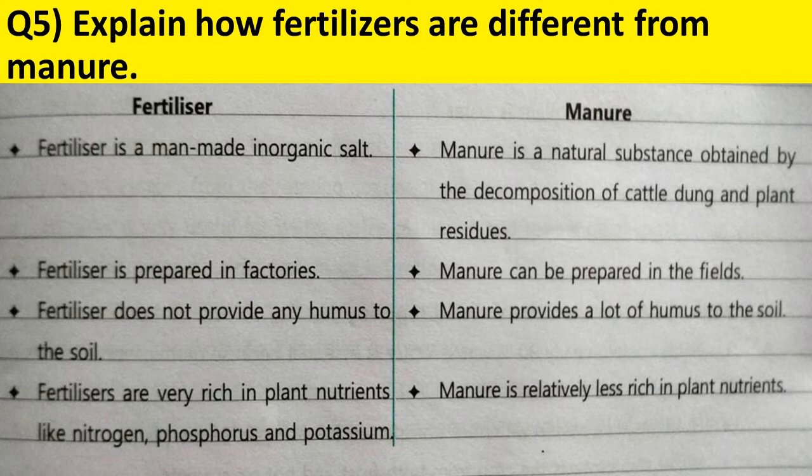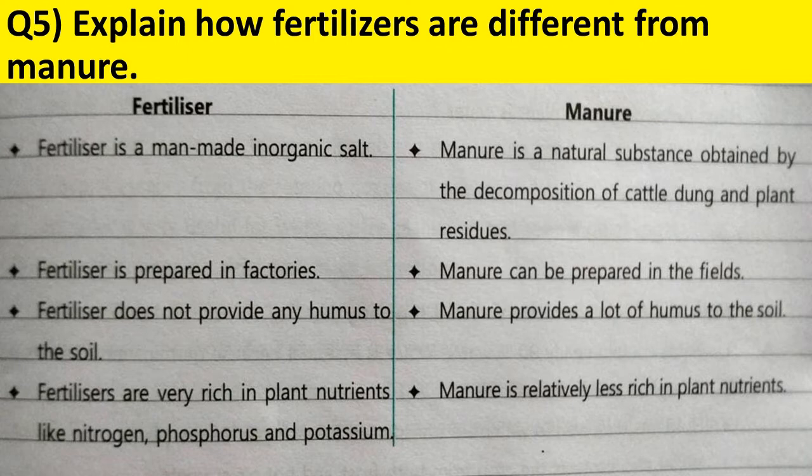Now, let us discuss question number 5. Explain how fertilizers are different from manure. Fertilizer is a man-made inorganic salt, whereas manure is a natural substance obtained by the decomposition of cattle dung and plant residues. Fertilizer is prepared in factories. Manure can be prepared in the fields. Next, fertilizer does not provide any humus to the soil. Manure provides a lot of humus to the soil.